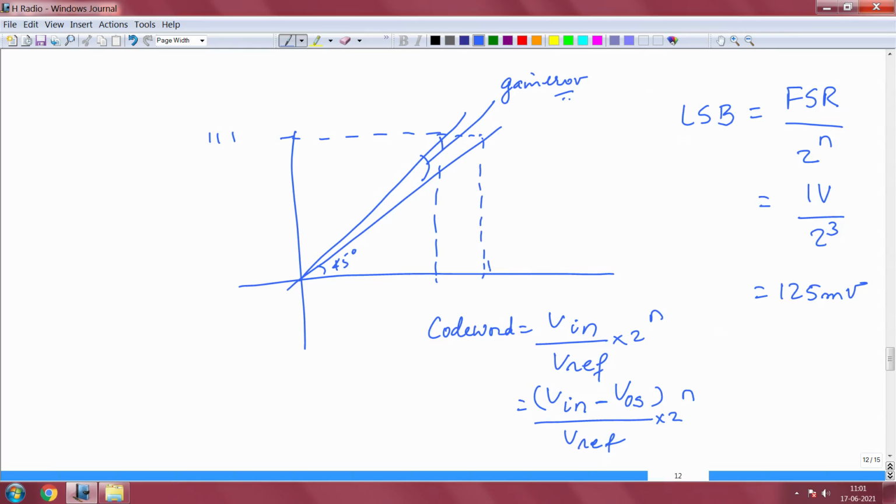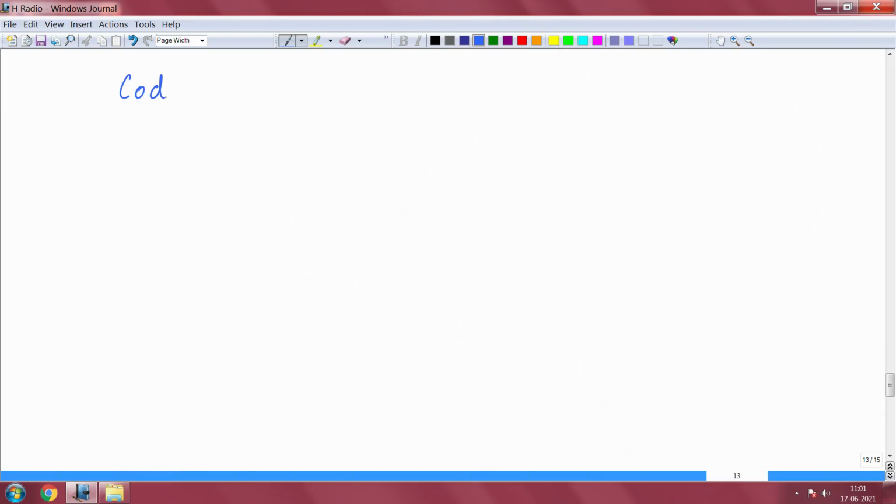because it is also a systematic error. So, people use a convention of modifying. So, this is your expression 1, this is your expression 2, and the third expression is including the gain error. So, let me put expression 3, which is code word is equal to V in minus V offset, V ref into 1 minus gain times 2 power n, but I will tell you that the gain term comes here.